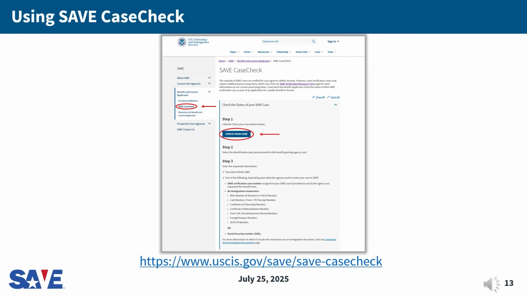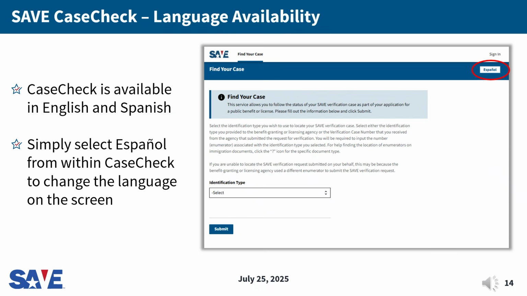To navigate to the SAVE CaseCheck page, visit www.uscis.gov/SAVE. Select Benefit and License Applicants from the navigation menu, and then select SAVE CaseCheck. We have also provided the direct link to CaseCheck on this slide. Once you're at the SAVE CaseCheck page, you can access CaseCheck by clicking on Check Your Case, located under Check the Status of your SAVE case. SAVE CaseCheck is available in both English and Spanish. You can switch between the two using the button at the top of the screen.